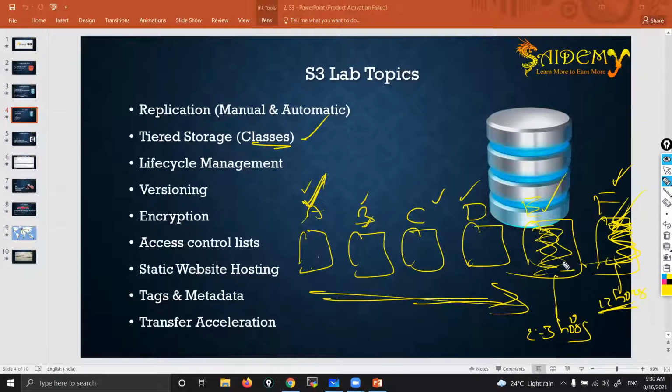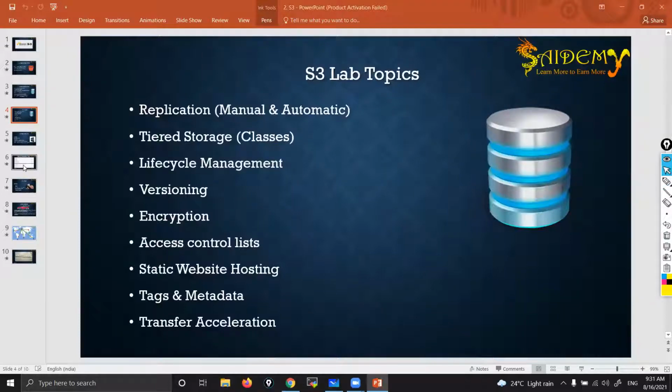Suppose after I have uploaded one video, I say, "Hey, immediately you can access." That means I might be storing it here. Based on your requirement, you choose a storage class. That's what different classes or tiered storages are, two-tier, three-tier, different classes, different tiers you can call. So based on your requirement, you can choose. Don't compare with the EC2 pricing model, these are different things. I'll talk about this later and show the prices and all.